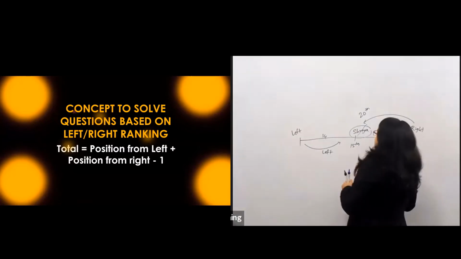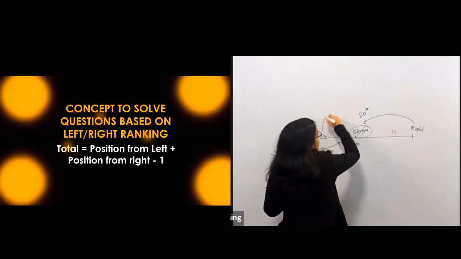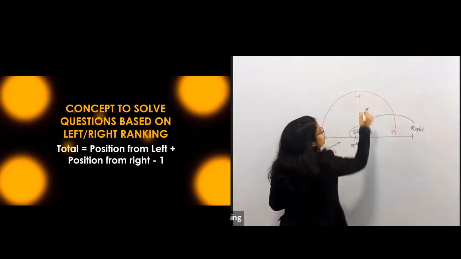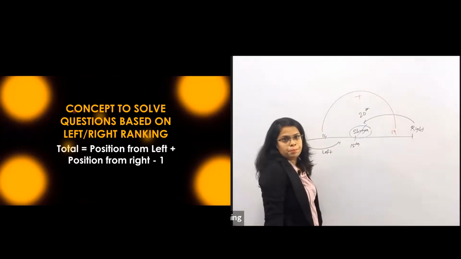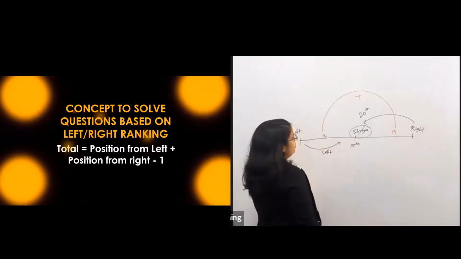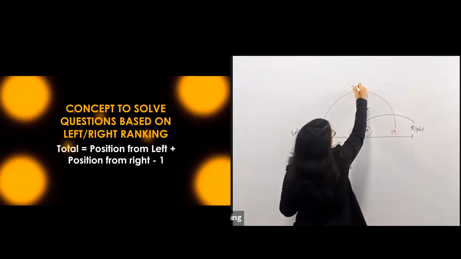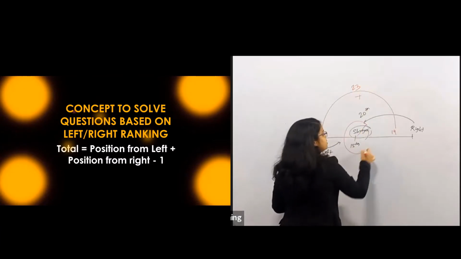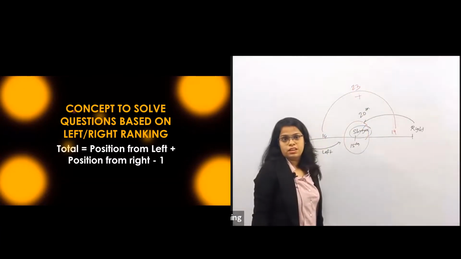So what will be the total? This 14 plus this 19, as I have to calculate the total number of people. How much? 33. But of course, this one position is also there because Shreya is also here.